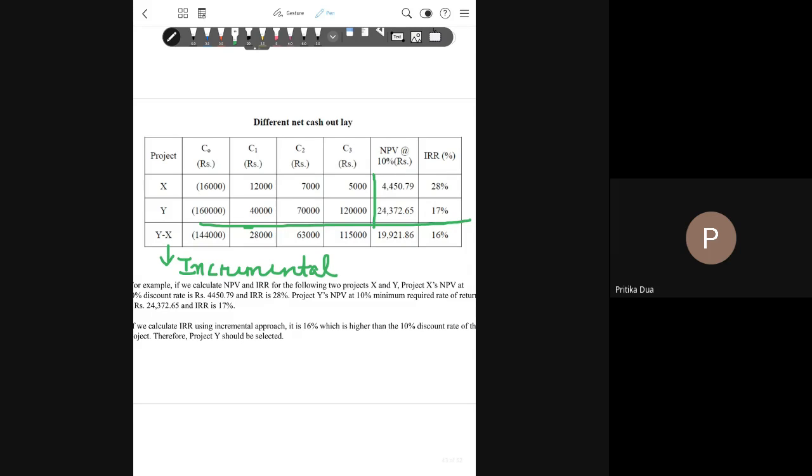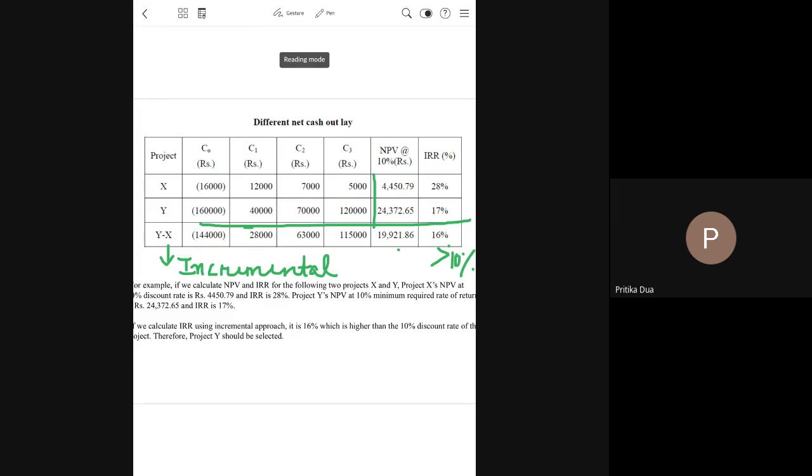NPV is coming positive, IRR is also greater than the minimum required rate of return, which is 10%. So what do we conclude? That project Y should be chosen over project X because the incremental NPV and incremental IRR are giving the same decision. So the cases of size disparity can be easily solved using the incremental approach.